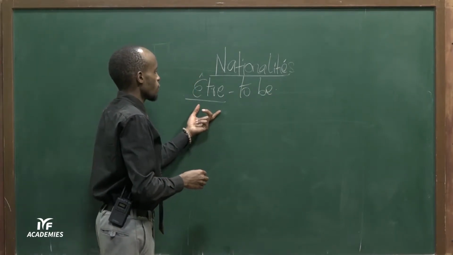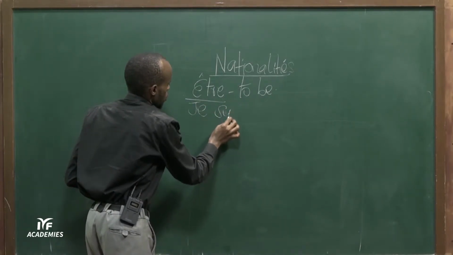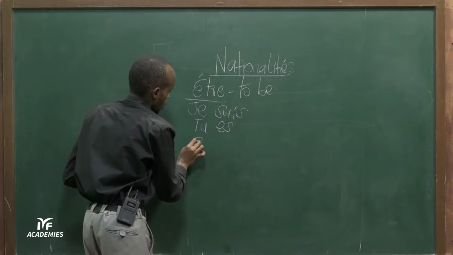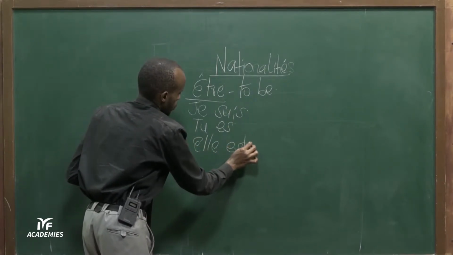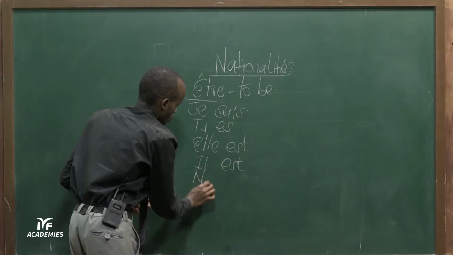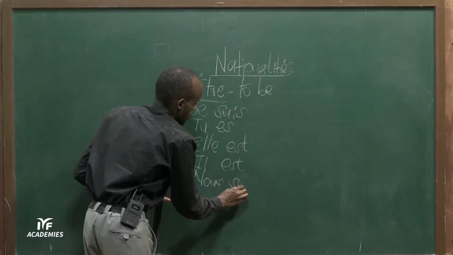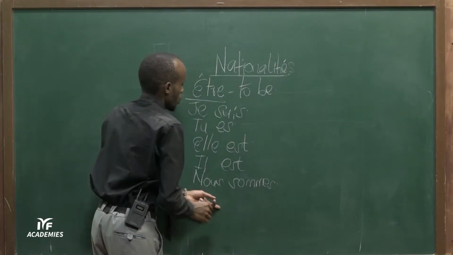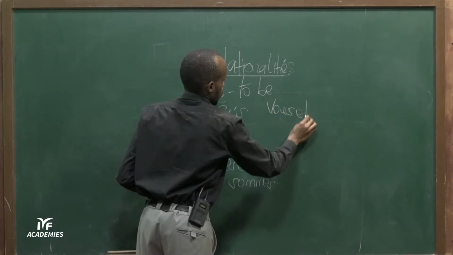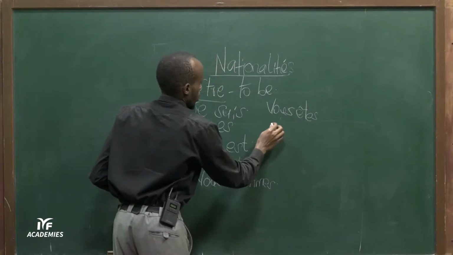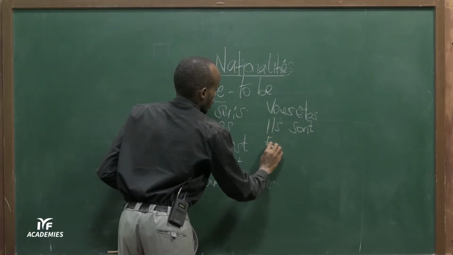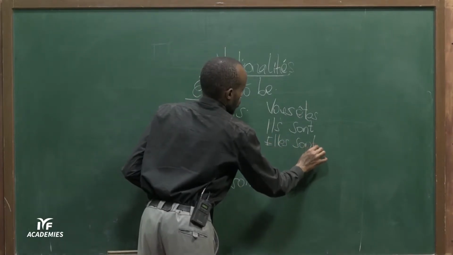And when conjugating this verb être, we say je suis, I am, tu es, you are, elle est, she is, il est, he is, nous sommes, we are, vous êtes, you are, and finally we have ils sont, which means they are, elles sont, which means they are.